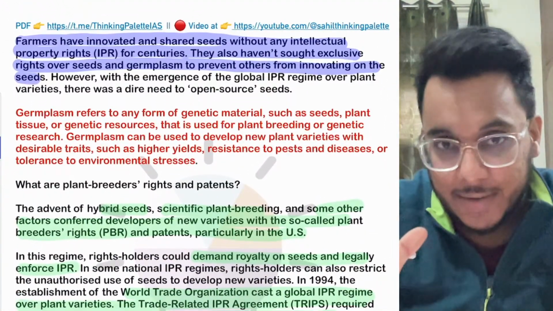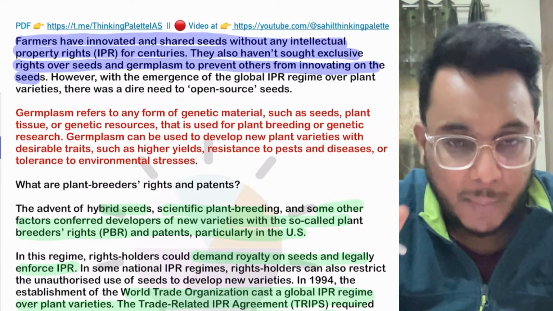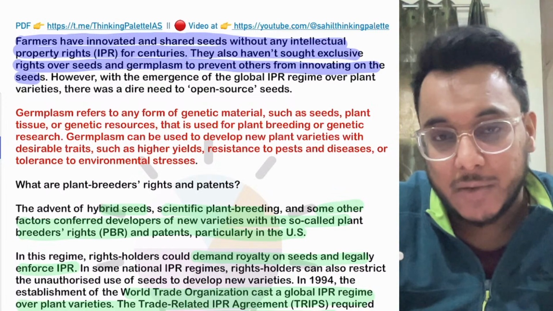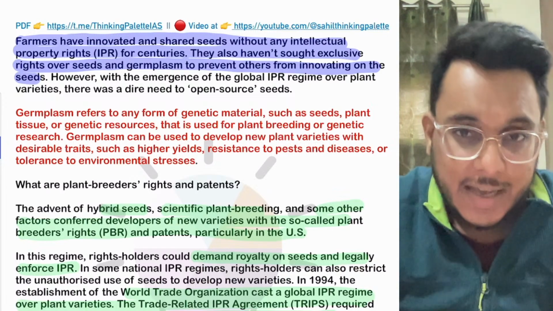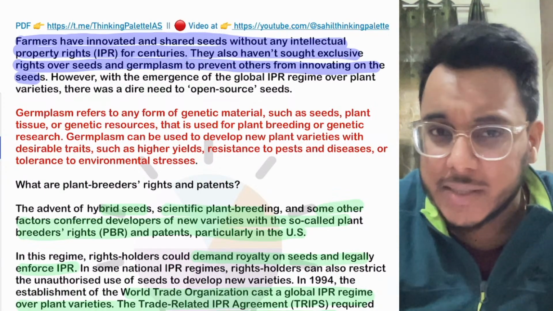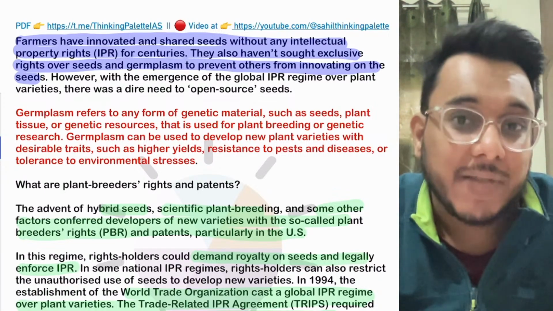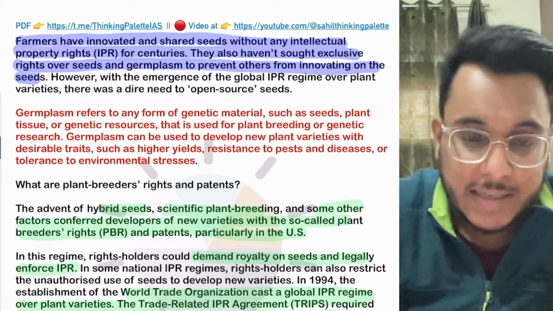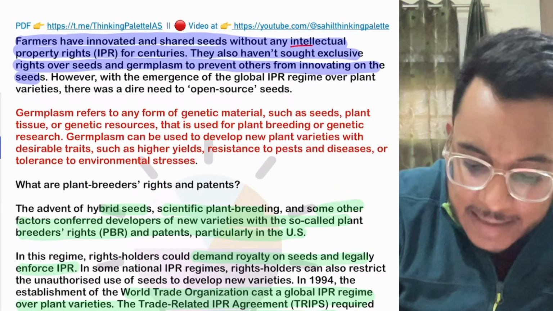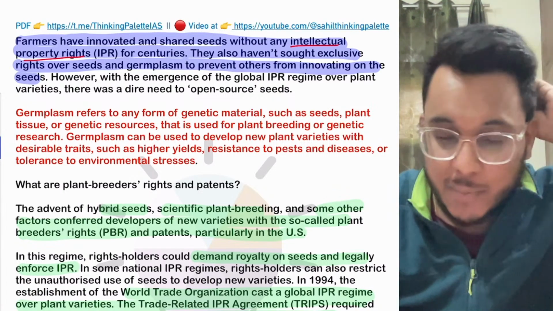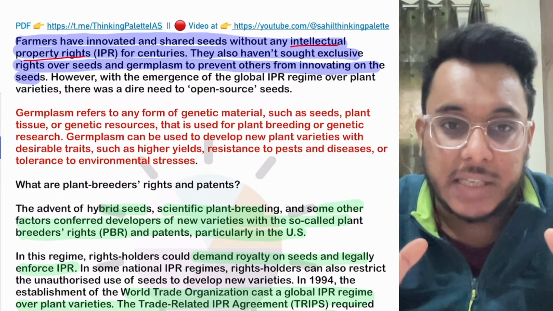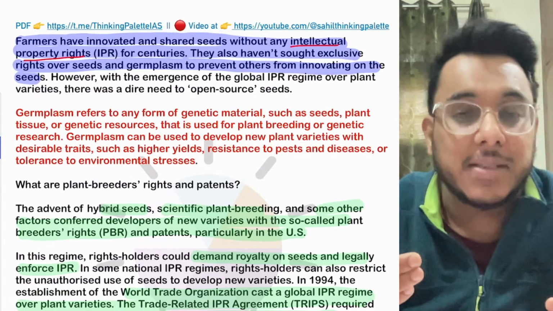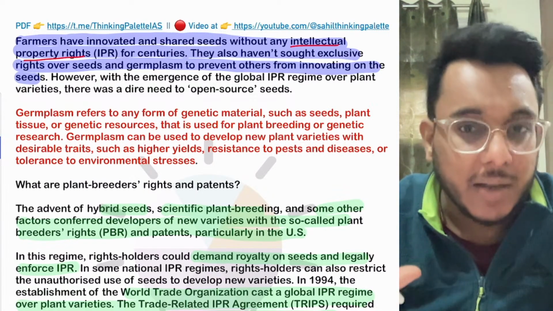Basically, the most basic thing that we need for our survival is food, and farmers have been responsible for growing food for so many centuries. Throughout the centuries, farmers have conserved many varieties of seeds. They have innovated on many varieties of seeds, and never claimed any intellectual property right on a particular type of seed. They never said that we have conserved this seed for so many years and we own an IPR on that. Even if they innovated certain types of seeds, they did not claim any IPR on them.